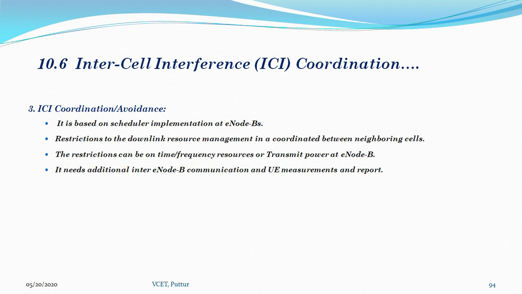The third approach is ICI coordination or avoidance. This is achieved by applying restrictions to the downlink resource management in a coordinated way between the neighboring cells, based on scheduler implementation at the eNode B. These restrictions can be on time or frequency resources or transmit power used at each eNode B. It requires additional inter-eNode B communication and user equipment measurements and reporting.